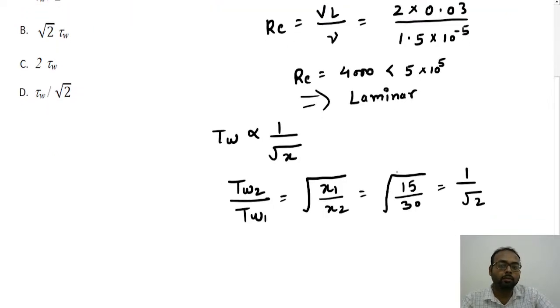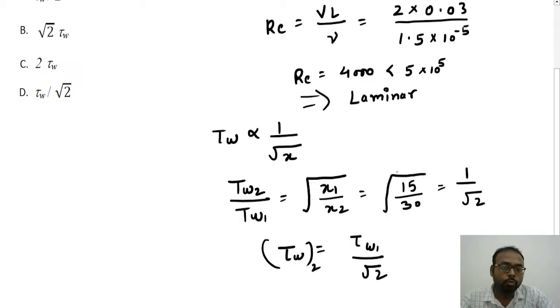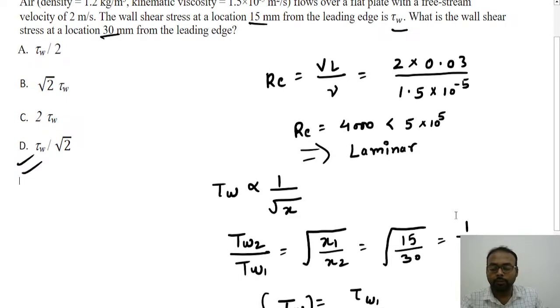So now we have the wall shear stress at 30 mm. Tau wall at the second location, that is 30 mm, is equal to tau wall 1 divided by under root 2. Here we can see that option D is matching with our solution, so that will be our right answer. Now we will go for the next question.